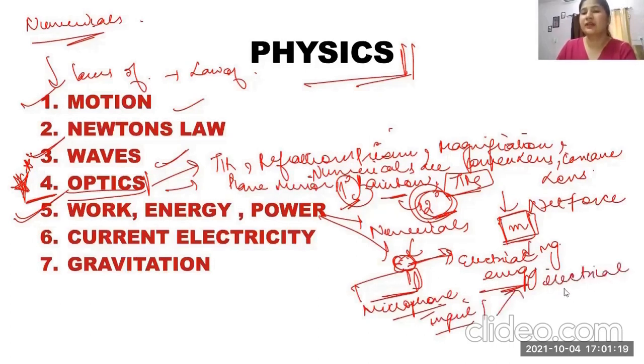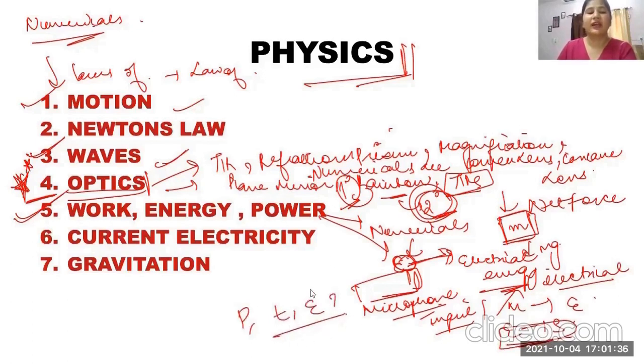These type of questions can come, whether mechanical is converted to electrical or electrical is converted to sound energy. Also numericals: power is given, time is given, find energy, or vice versa, energy is given, and so on. So this is about work, energy and power, and also AC, DC, etc., numericals from these, and the function of transformers. Okay, what is the function of transformers?